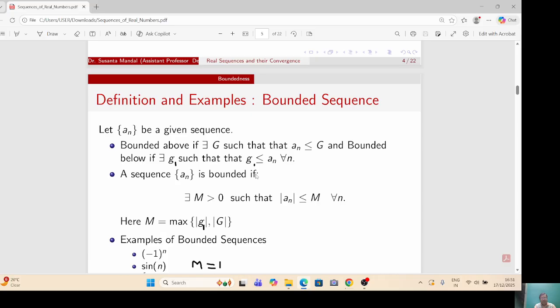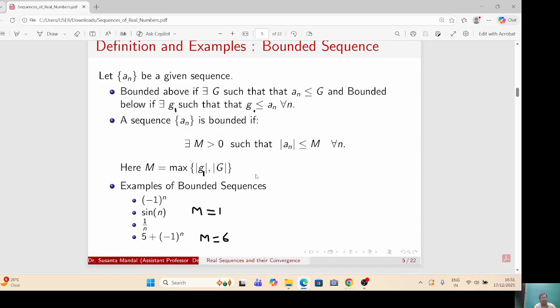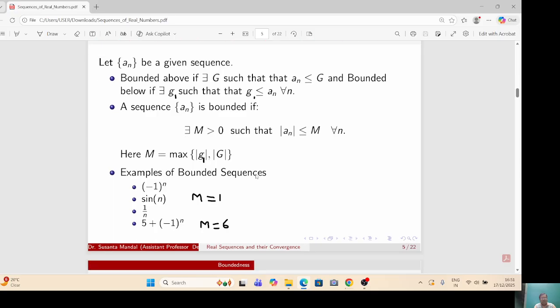Equivalently, a sequence a_n is bounded if there exists a real number M greater than 0 such that mod of a_n is less than or equal to M for all n. Here M is the maximum of mod g1 and mod g. Some examples of bounded sequences are sin n, 1 by n, and 5 plus minus 1 to the power n. For sin n, M is equal to 1. For 5 plus minus 1 to the power n, M is equal to 6.